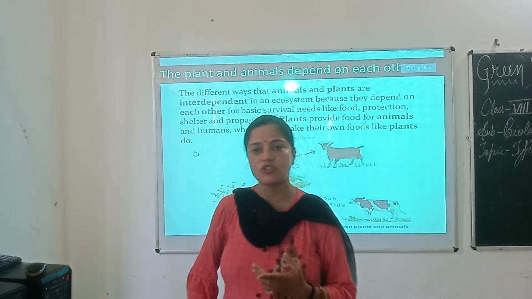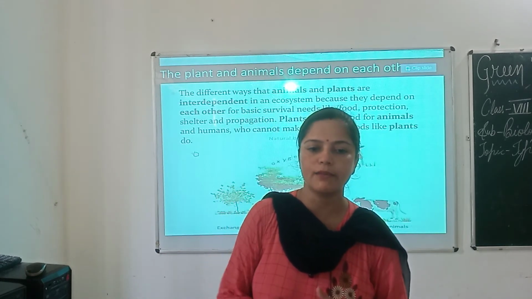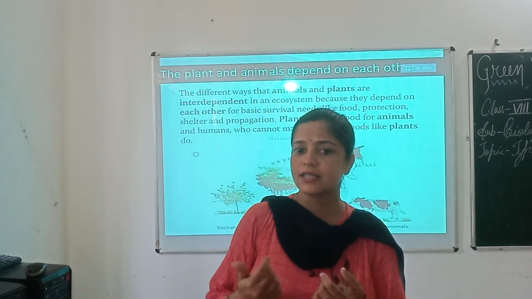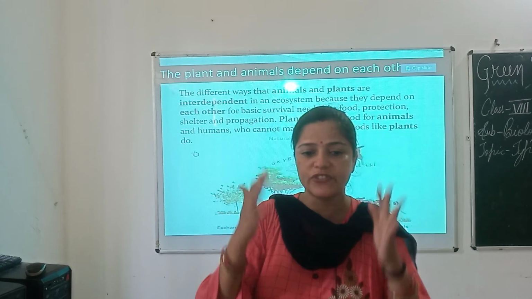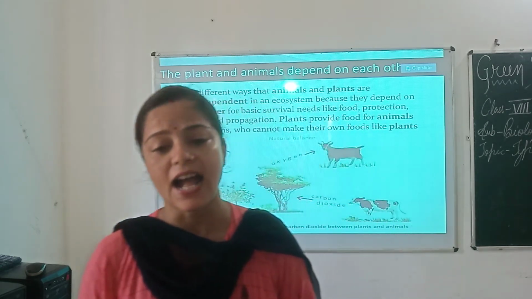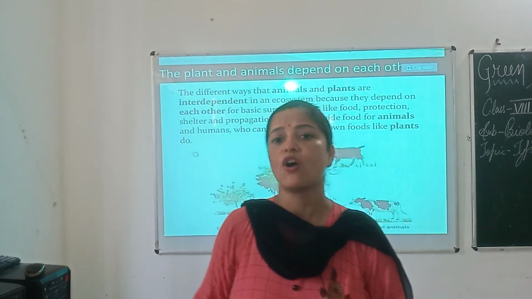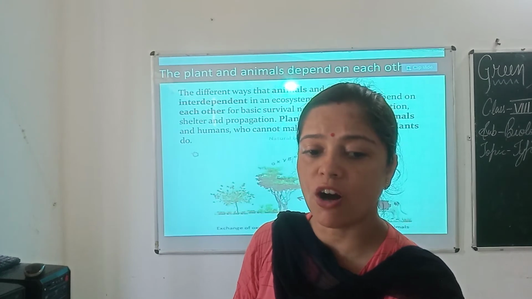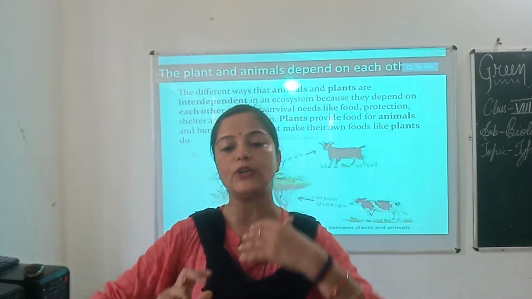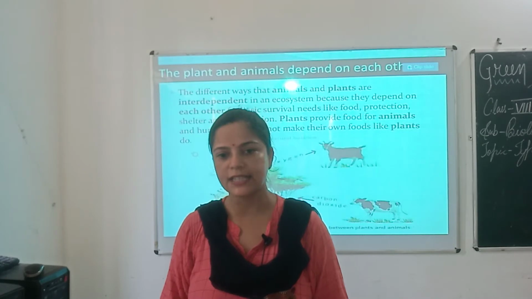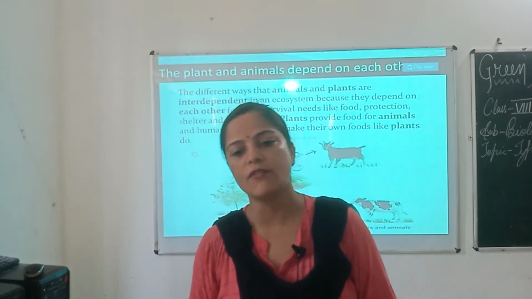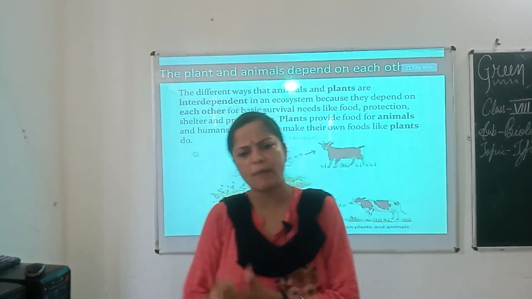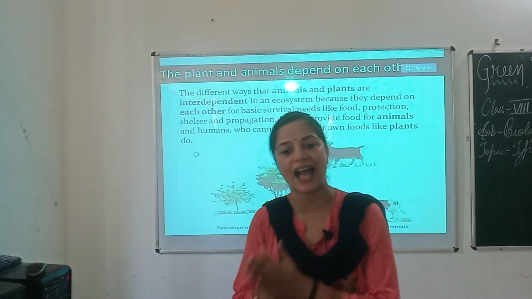So, what is the dependence of animals on plants? Animals directly or indirectly depend on plants for their food, and tall trees give shelter to various animals, and some of the birds make their nest on branches of the trees. Animals like monkeys and apes live on trees and plants produce oxygen during photosynthesis that is utilized by all living organisms for respiration.